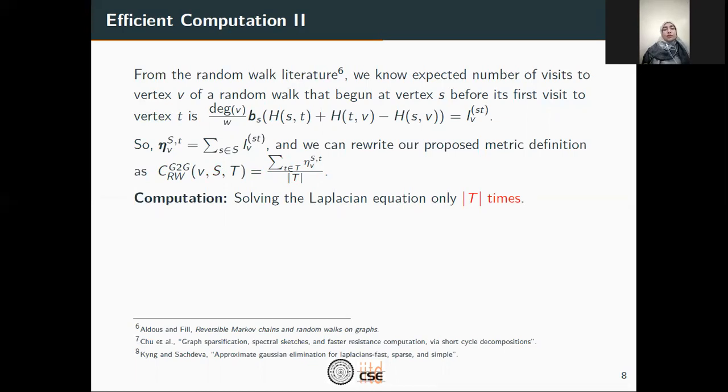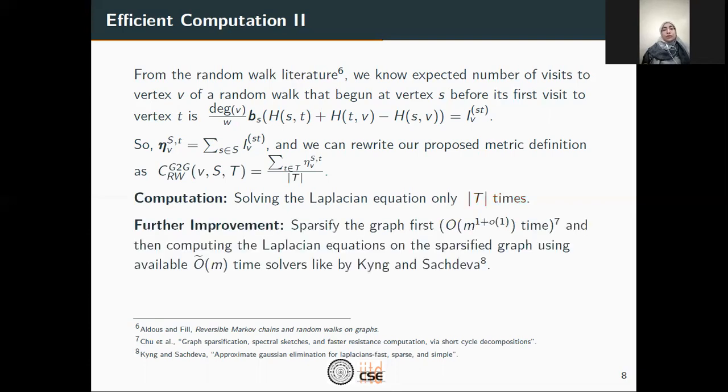Now, since our computation of the metric involves repeated computation of the Laplacian equation for different target nodes, we can further improve it by first sparsifying the graph using the best known algorithm by Chu et al., and then computing the Laplacian equation on the sparsified graph using the available linear time solvers like that of King and Sachdeva. So our overall time will reduce to the following term.